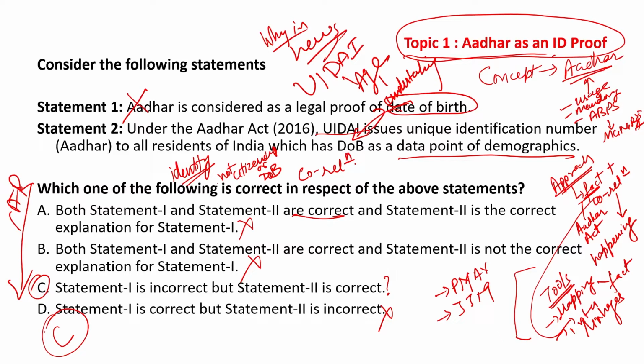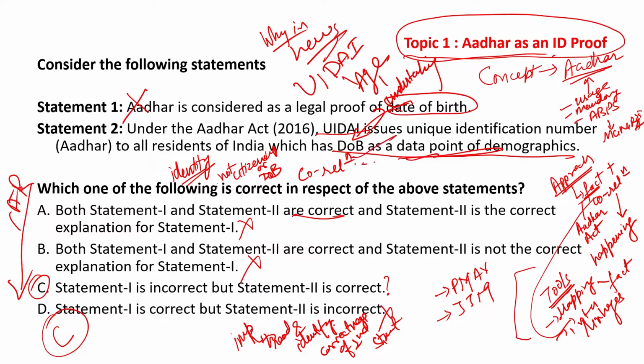However, it is very important to read and identify the correctness of the second statement. Under the Aadhar Act, UIDAI issues unique identification number Aadhar to all the residents of India, which has date of birth as a data point.